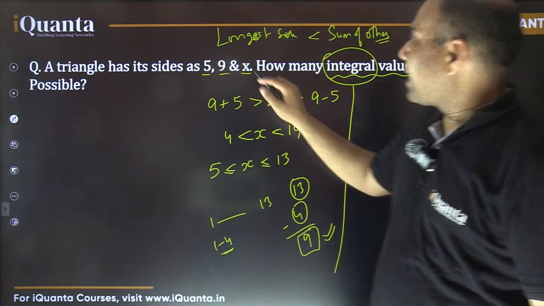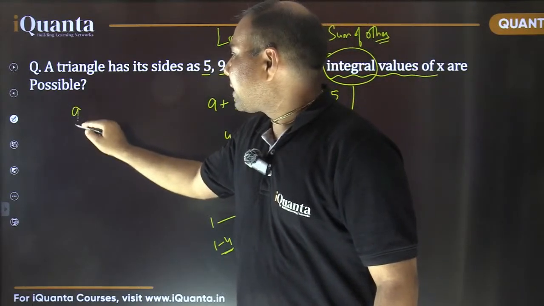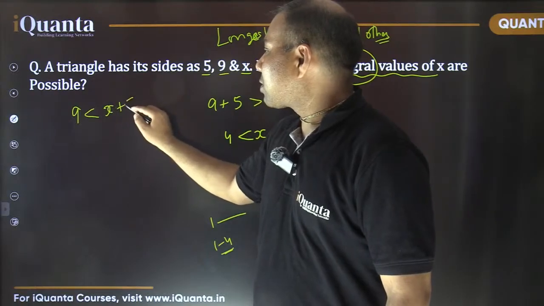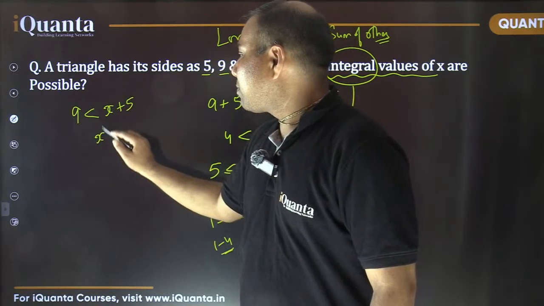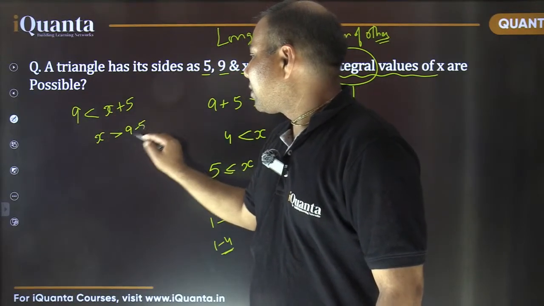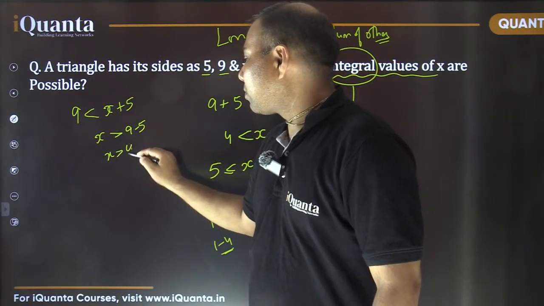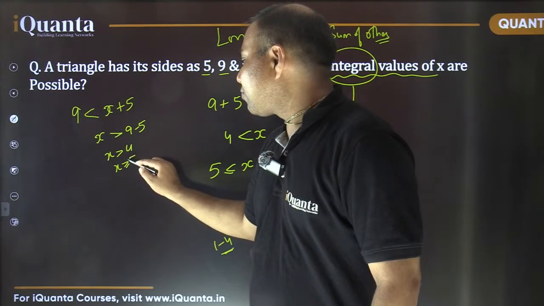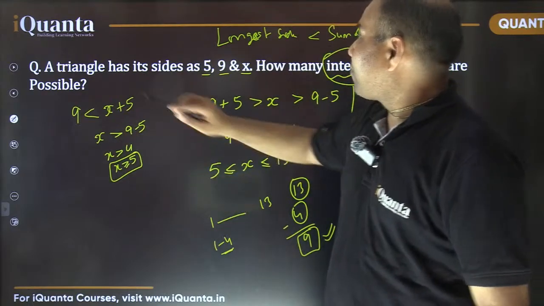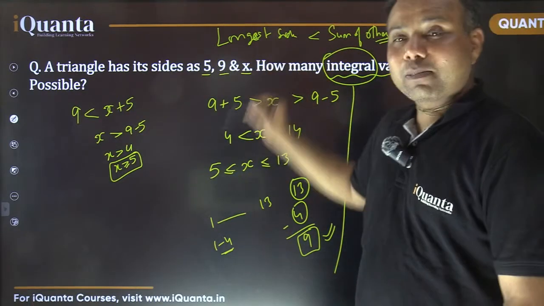Fine. So if 9 is the longest side, in that case this 9 must be smaller than the sum of others, that is x plus 5. That is one condition possible, which tells us that x must be greater than 9 minus 5, or x must be greater than 4, or x must be greater than or equal to 5. If 9 is not the longest side, in that case x must be the longest side.